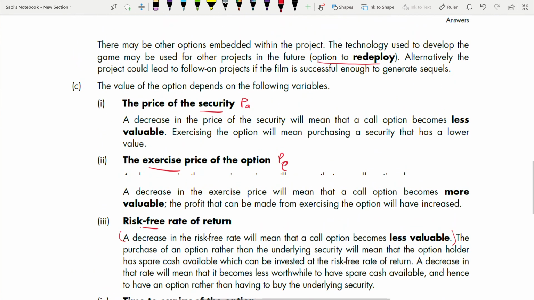So that's it for Question 17. We discussed the real option to delay, and then we talked about the 5 variables affecting the option price and how to use the Black-Scholes model. So that's it for question 17.